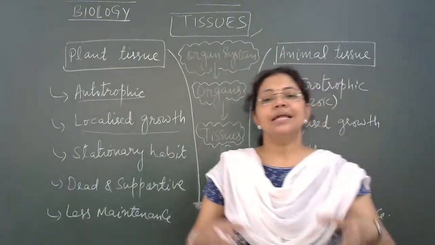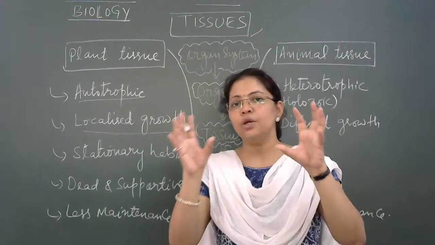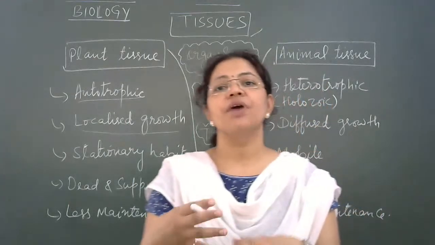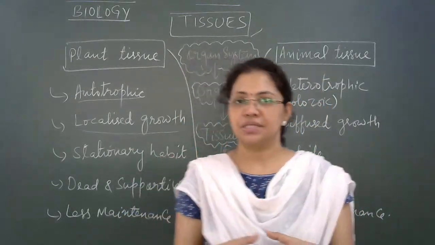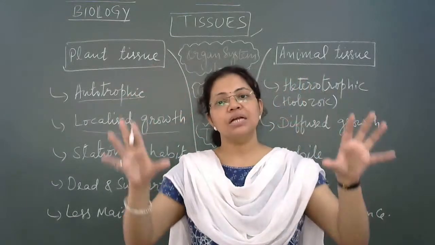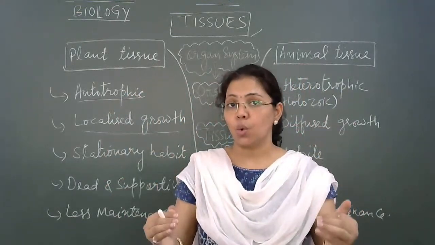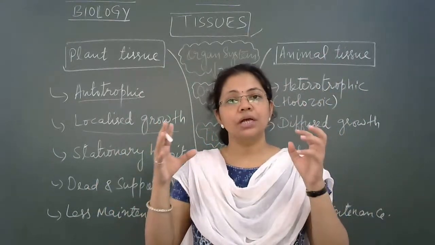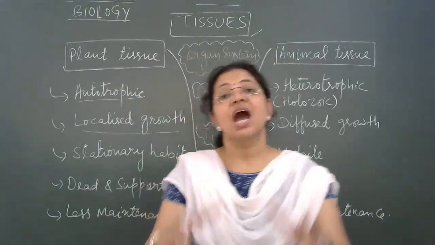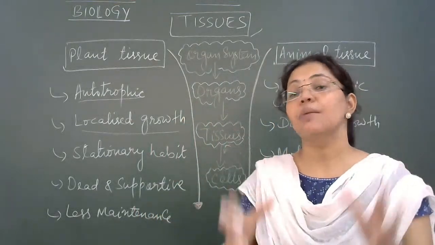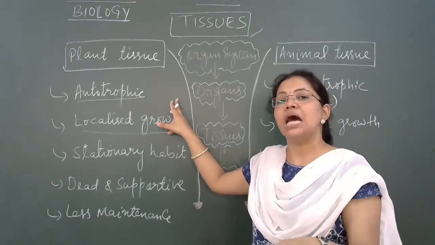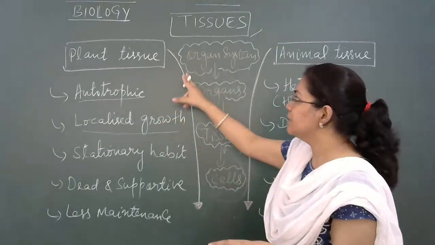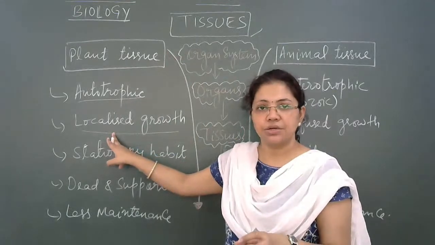Localized means that inside the plant body there are certain locations where the tissues which have the capacity to divide and make new cells for growth are present. It means there are certain parts in the body of a plant which can grow throughout their lifetime. But these growing tissues are not uniformly distributed in the body of the plants, but they are present at specific locations. And that's why we say that the growth in plant tissue is localized, right?